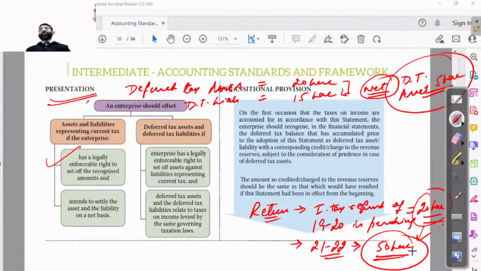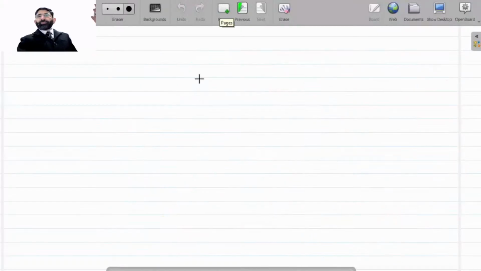But it cannot be registered. Let it be very much clear. Refund cannot be registered with the tax payment. This is not allowed. What is allowed to be adjusted? Let it be very much clear.